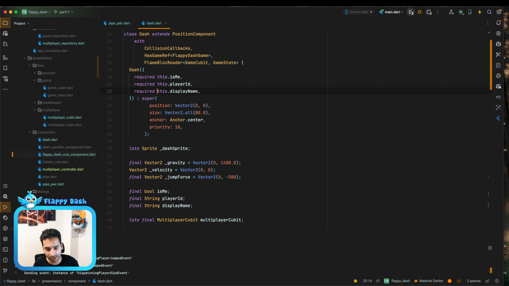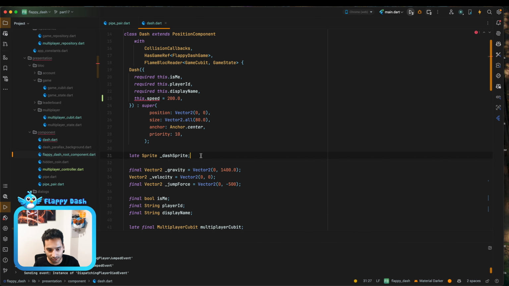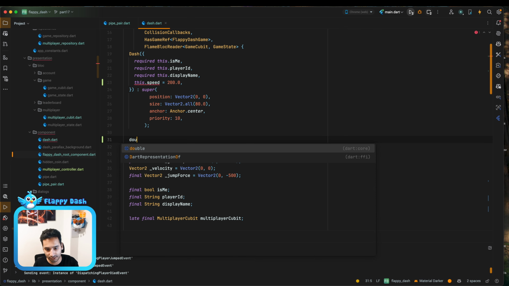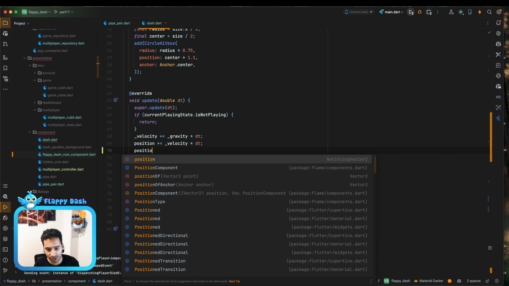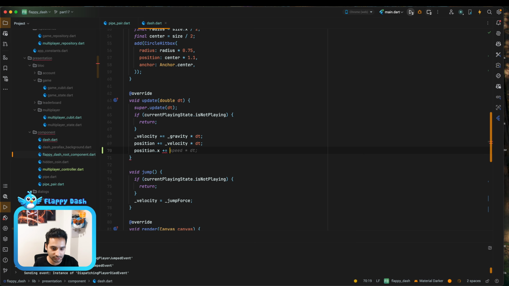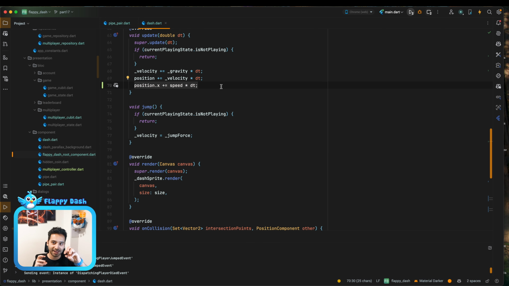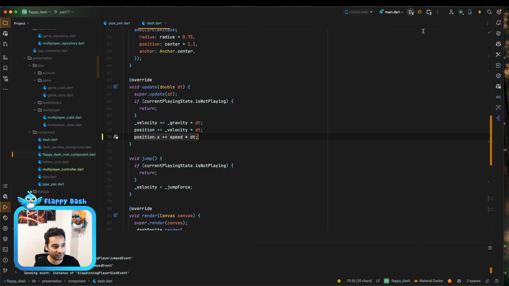So let's add it here, and let's define the speed here. And we can just increase the position.x plus equals speed times dt. And this way we are moving the dash instead of moving the pipes. And yeah, so let's see what happened.